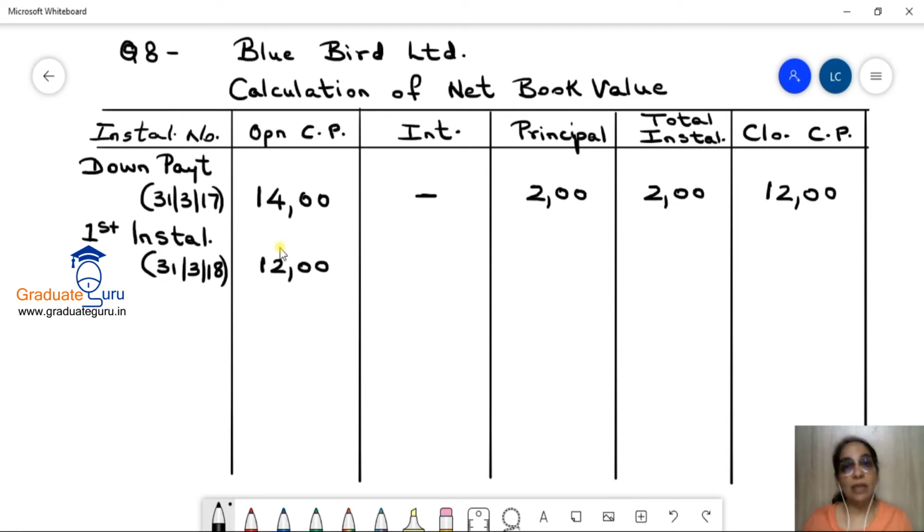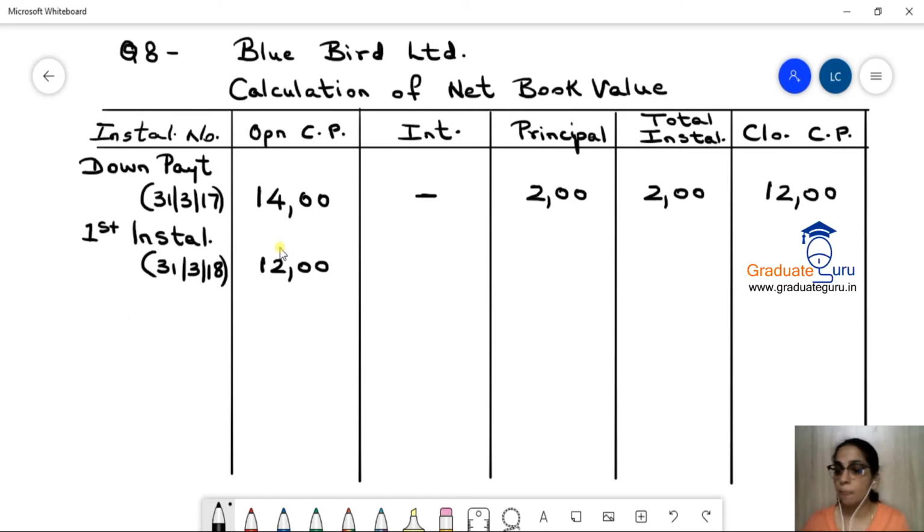And we have been given the interest rate of 5.4%. So I'll calculate the interest on 1200. On the opening cash price, we always calculate the interest. So we get 64.80. Okay, 64.8, you can write it as 80 because sometimes you'll get double decimal.